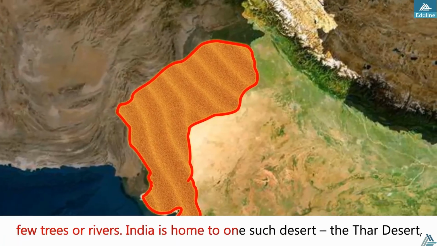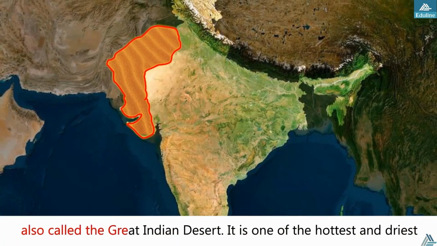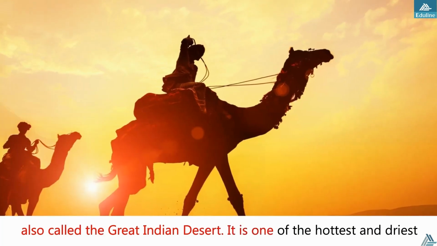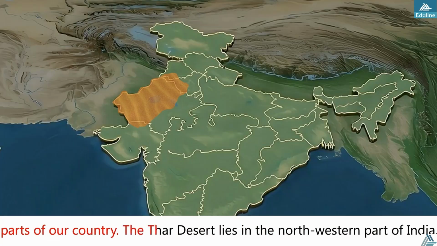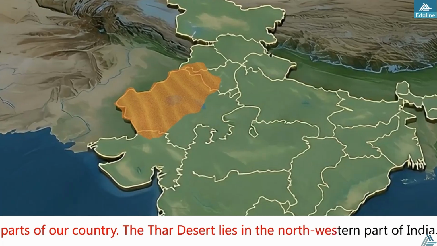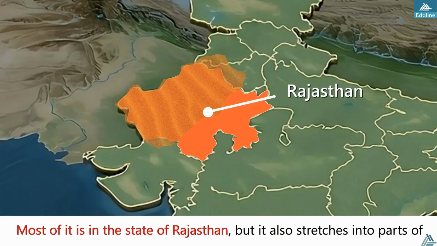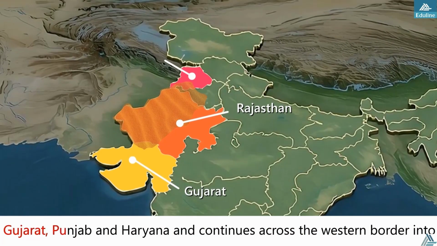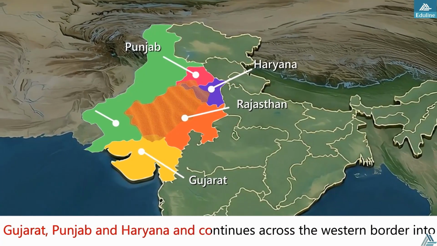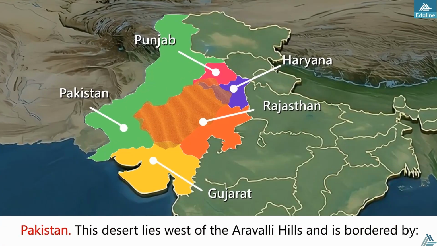India is home to one such desert, the Thar Desert, also called the Great Indian Desert. It is one of the hottest and driest parts of our country. The Thar Desert lies in the northwestern part of India. Most of it is in the state of Rajasthan, but it also stretches into parts of Gujarat, Punjab, and Haryana and continues across the western border into Pakistan.